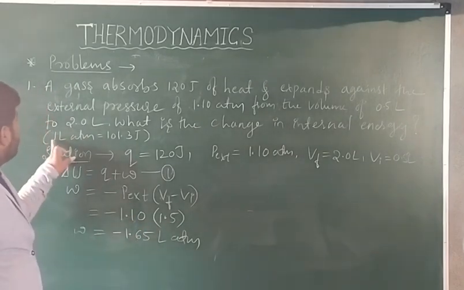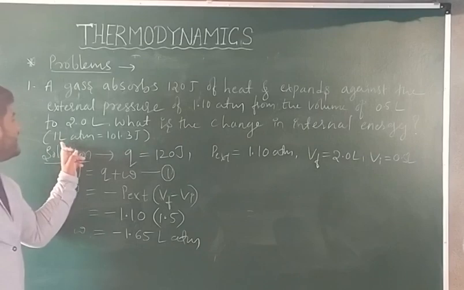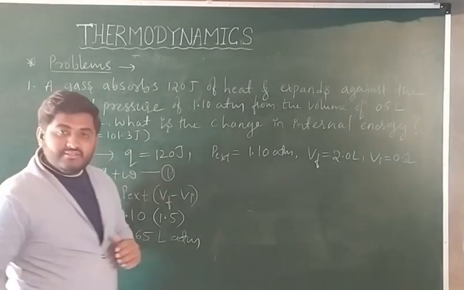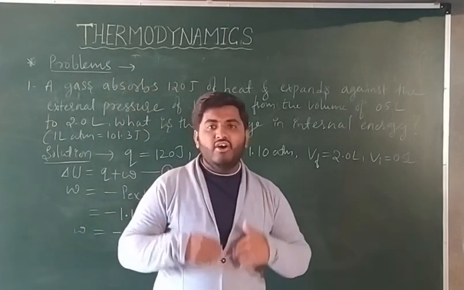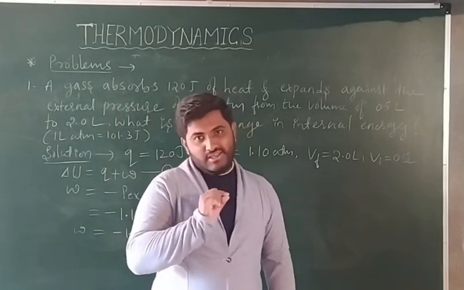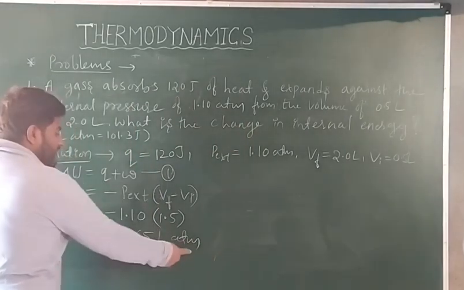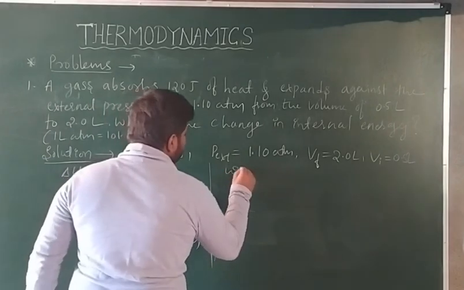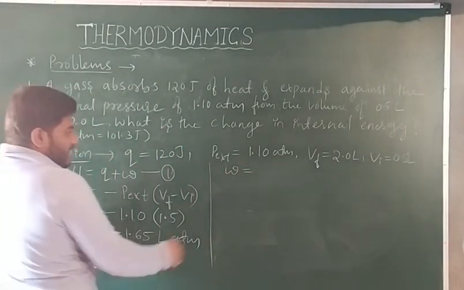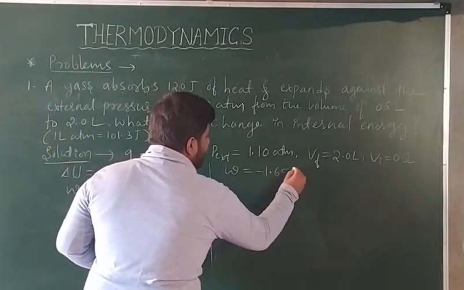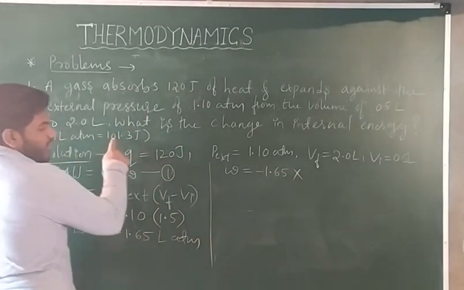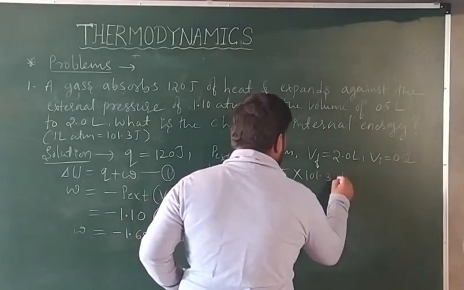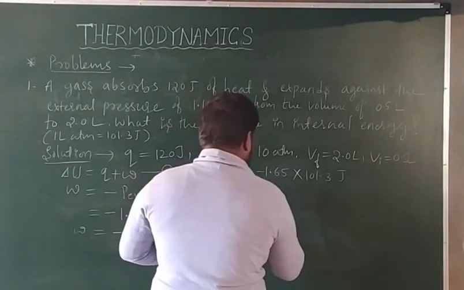But they have given already in the question, 1 liter atm is equal to 101.3 joule. That means they are asking for the internal energy or work done in joules, so we should convert this liter atm into joule first. W is equal to minus 1.65 into 101.3 joules.